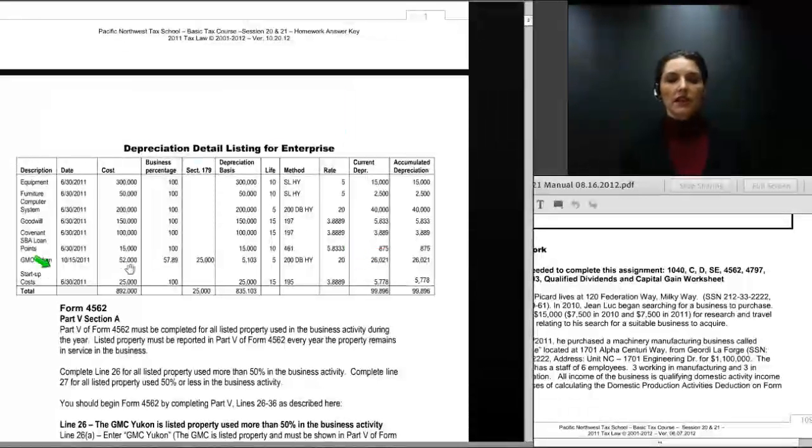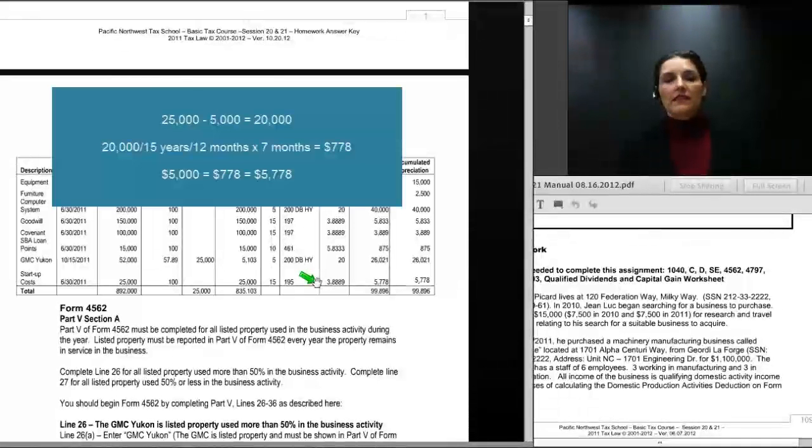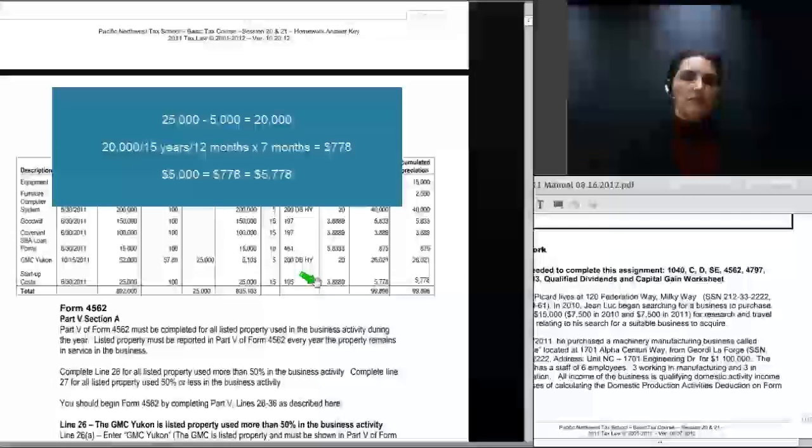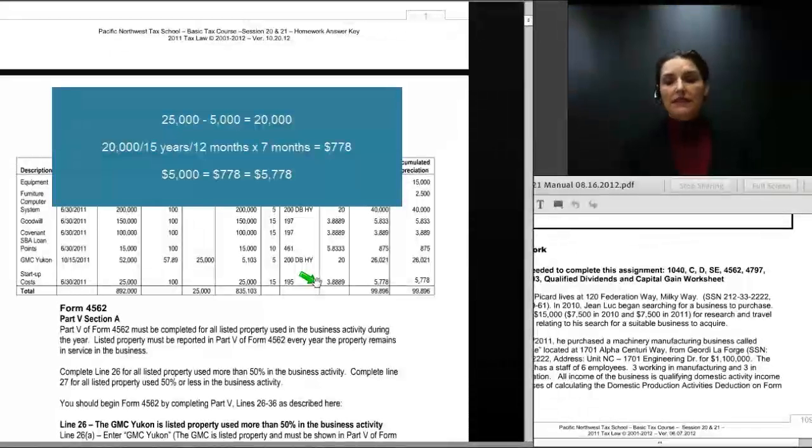For the startup costs, you will see that the startup costs were $25,000, and they're being amortized over 15 years. The rate of amortization in that first year is 3.8889%. And to get that, you essentially divide $25,000 by 15 years. You then divide the result by 12 months, and then you multiply out by the number of months in service for the year. We get all of the months of June plus the remaining 6 months of the year. So that factor, or that number that we multiply by, is 7. So we essentially go 25,000 divided by 15 divided by 12 multiplied by 7.